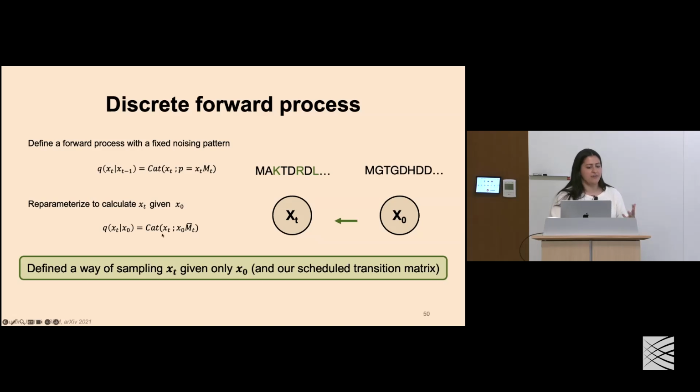Okay, great. And now we have, again, this defined way of sampling x of t, given only x of 0 and our scheduled transition matrix.